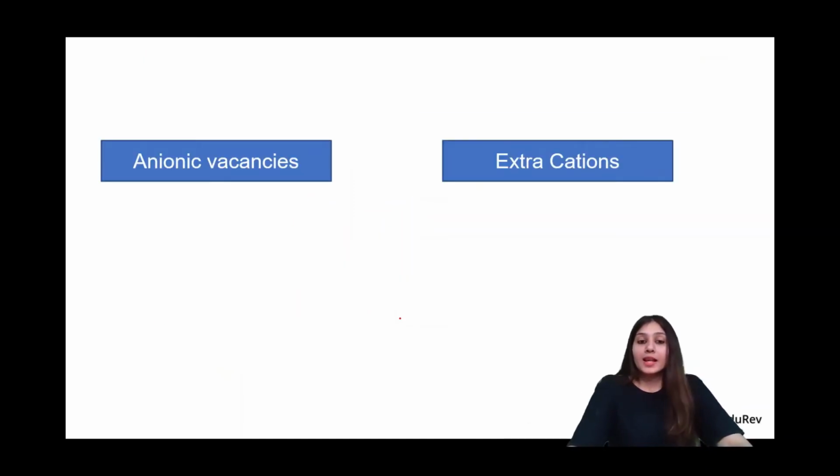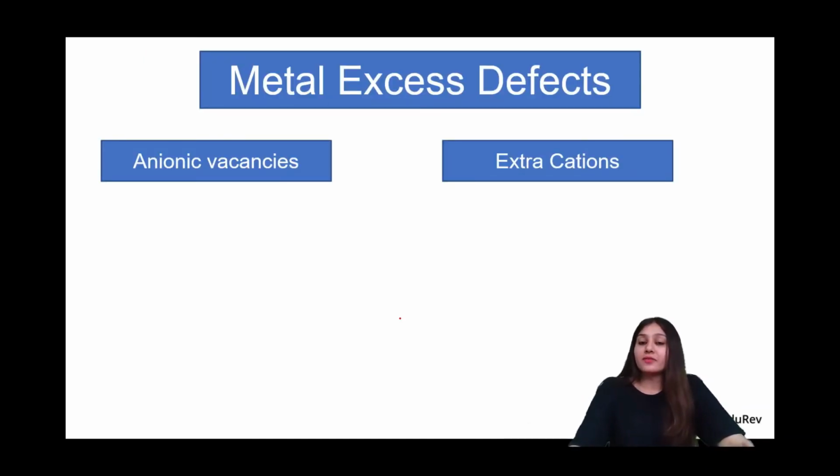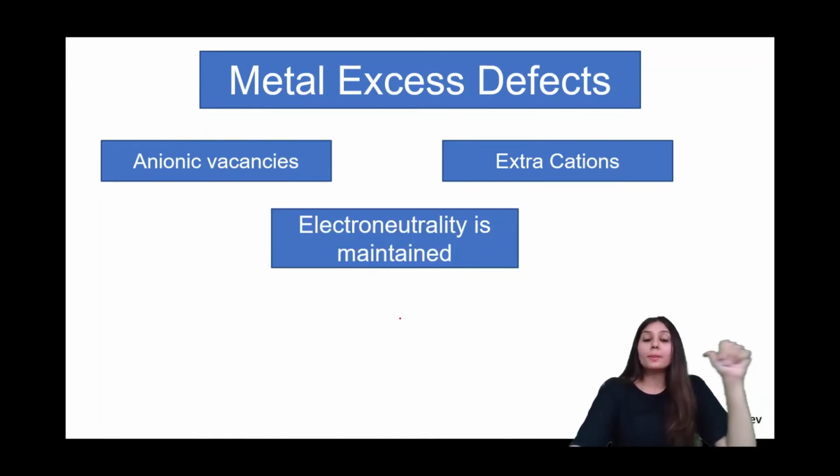Okay, let's talk about the metal excess defects. In metal excess defects, also it can be of 2 types. It is anionic vacancies. If anions are going to be less, of course metal is going to be high, right? So that is going to be one case. And second is extra cations. Of course, if cations are going to be high, it means metal is high. Okay, so again the main rule is followed. Electroneutrality always has to be maintained no matter what.